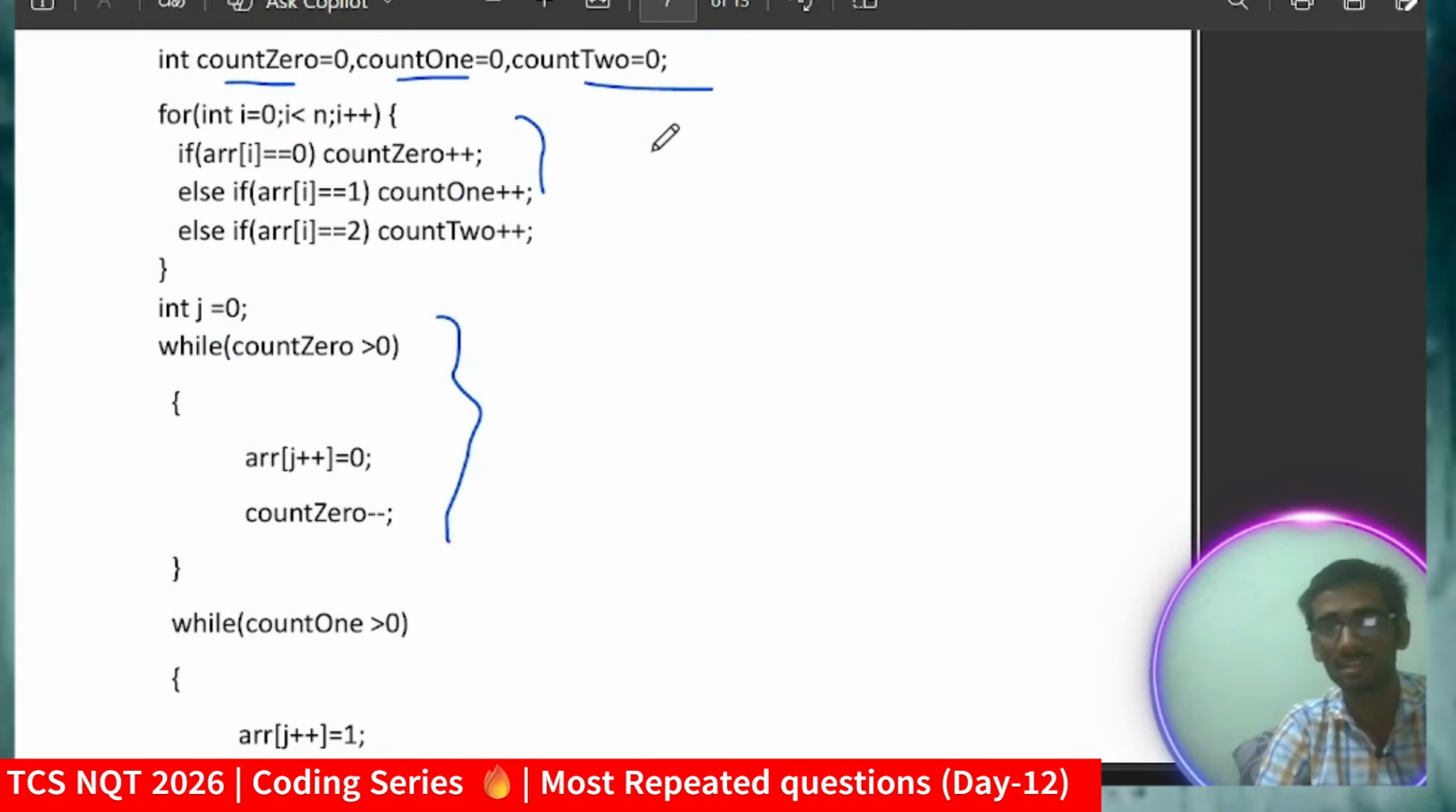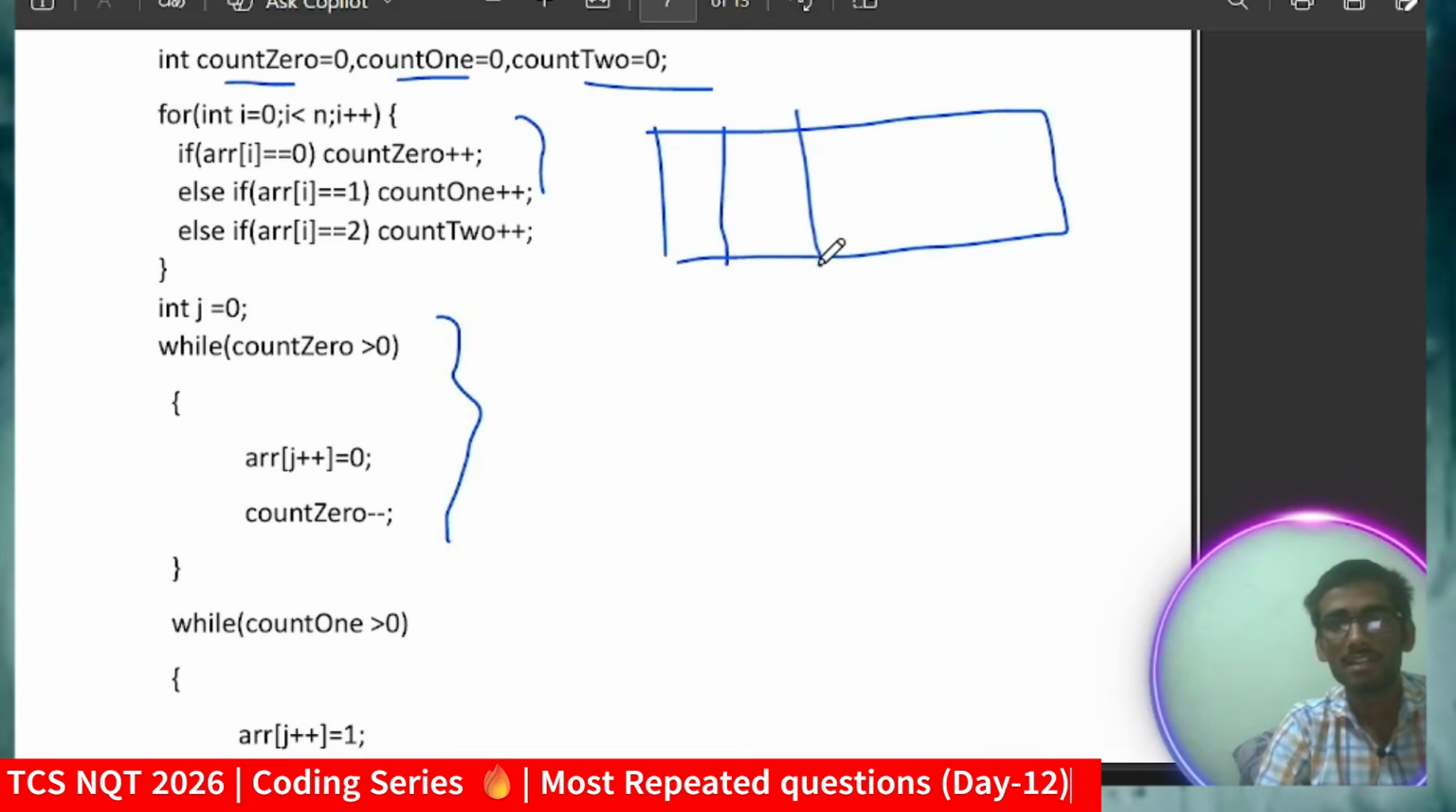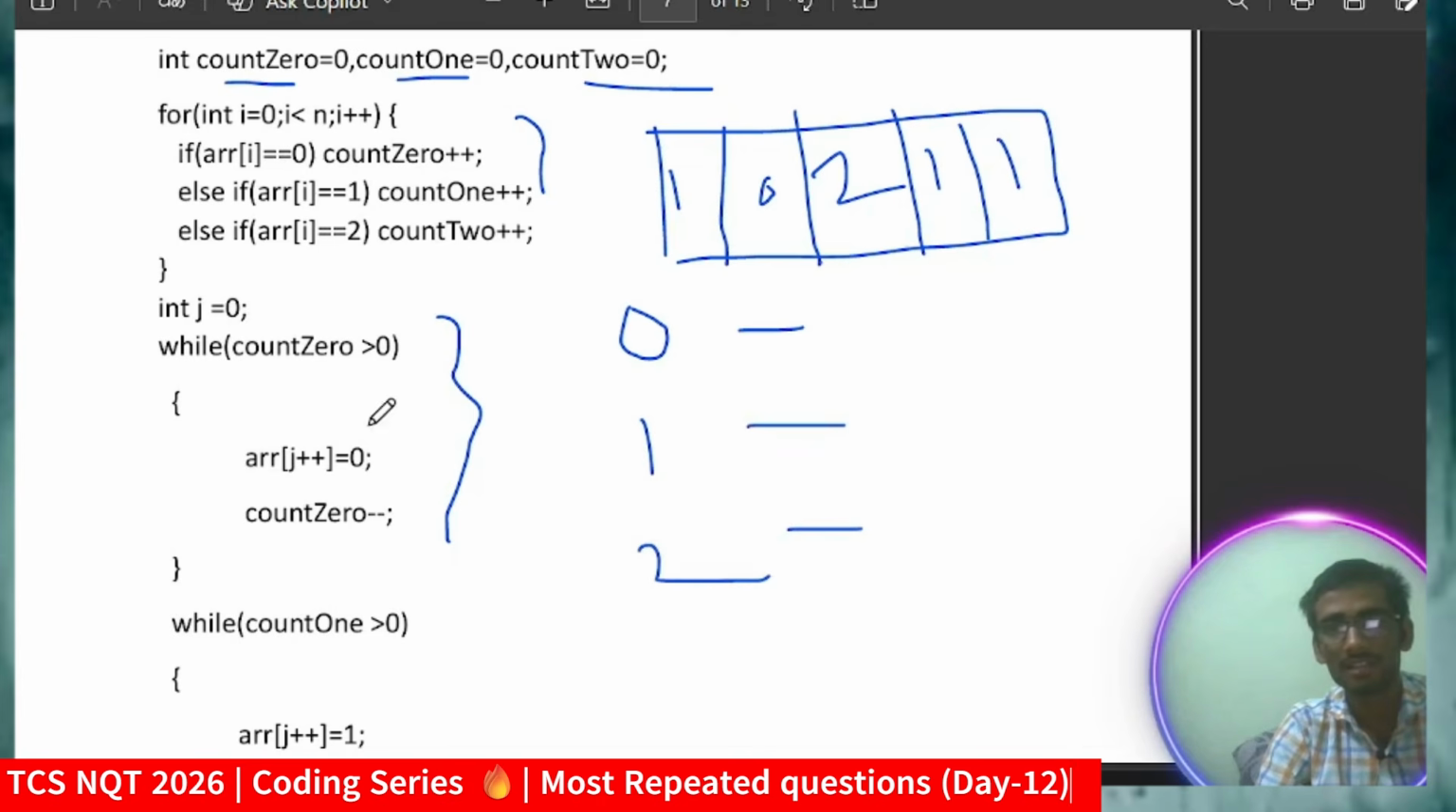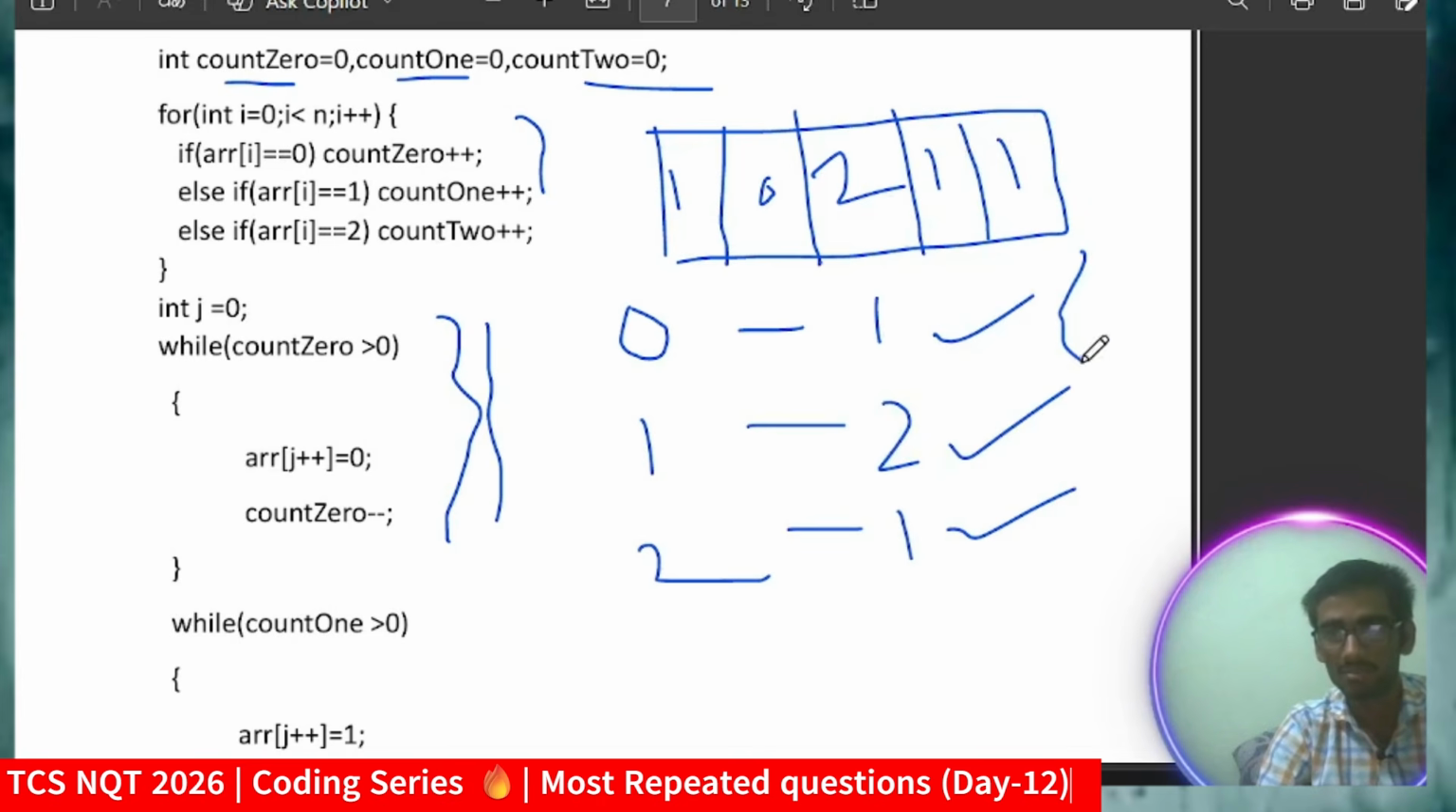So again, saying what I'm actually doing: suppose these are the elements in your array, 1, 0, 2, 1, 1. Now I declare three variables for 0, 1 and 2. First, I traverse the loop and count all those values. How many zeros are there? 1. How many 1s are there? 2. And how many 2s are there? 1. So total 0s are 1, total 1s are 2, and total 2s are 1. Thus we have stored the counts.